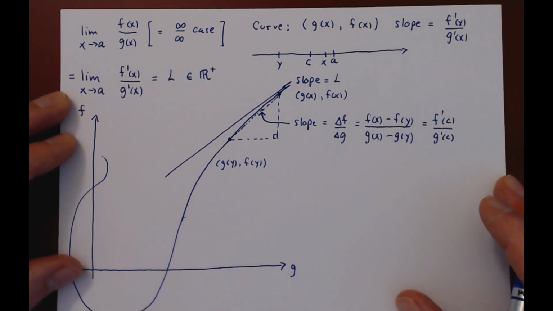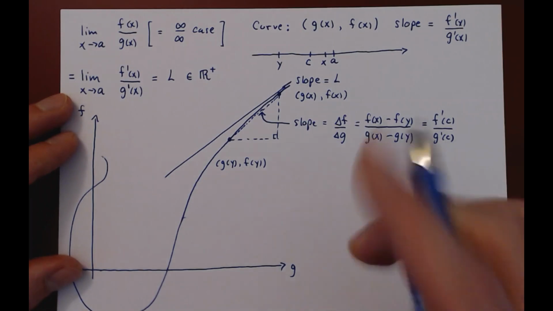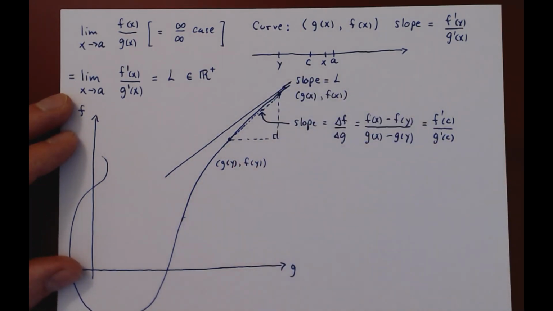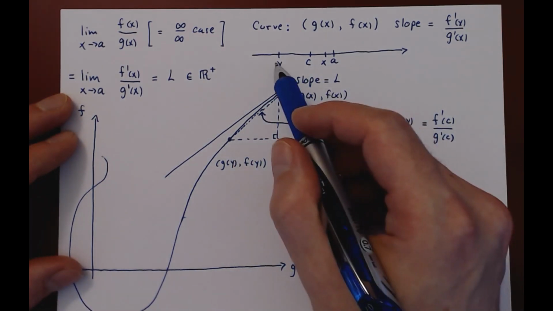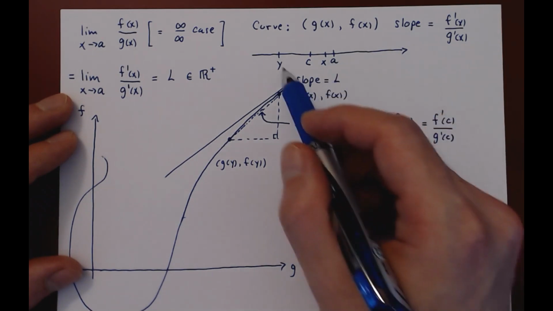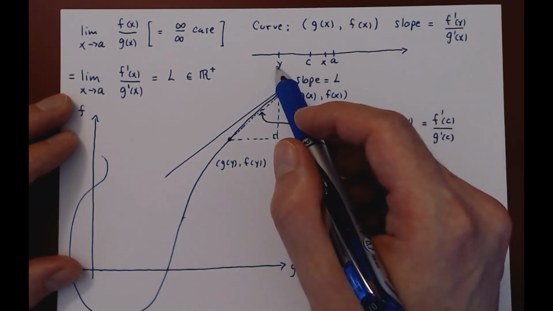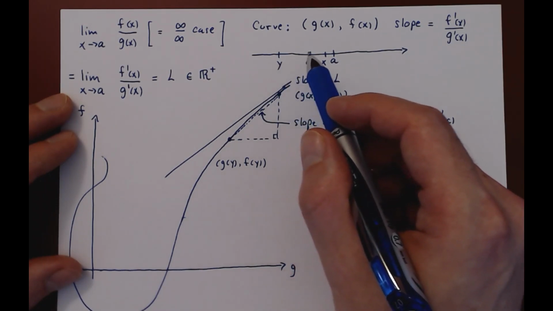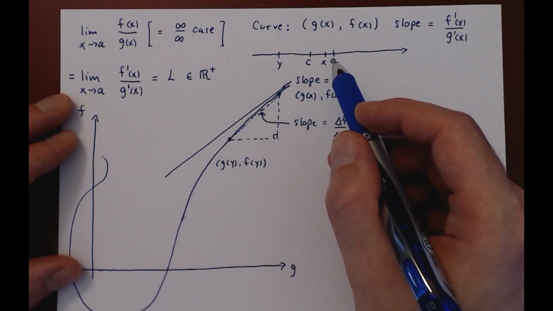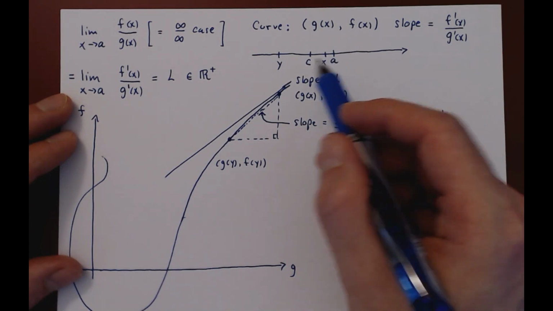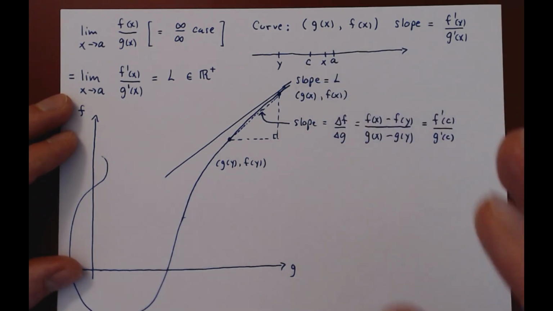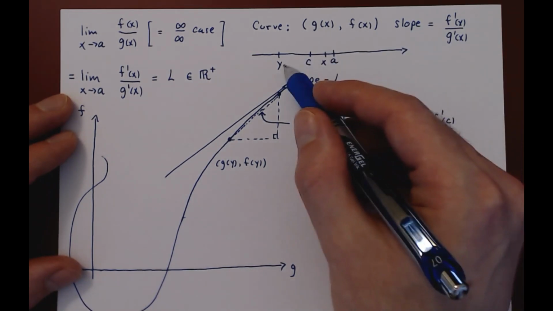And now we're getting closer. Remember, both y and x can be taken as close as we want to a. So we took y really close to a, but x even closer to a. Since y can be taken as close as we want to a, and same for x, c, for any choice of y and x, will always be between y and x.